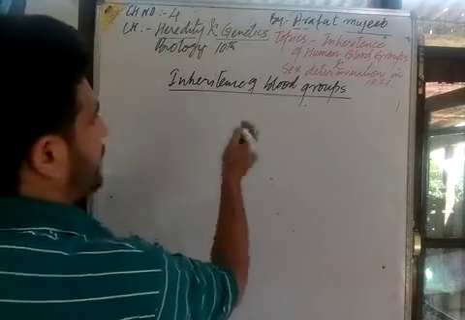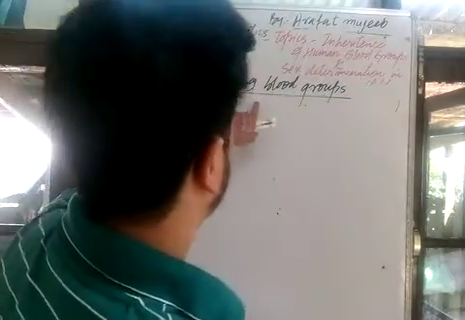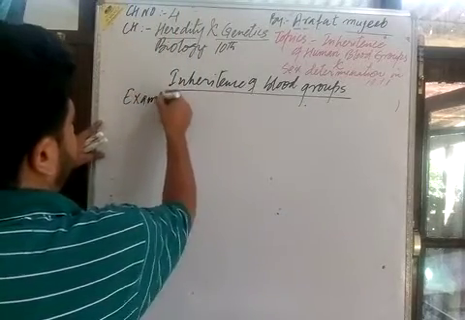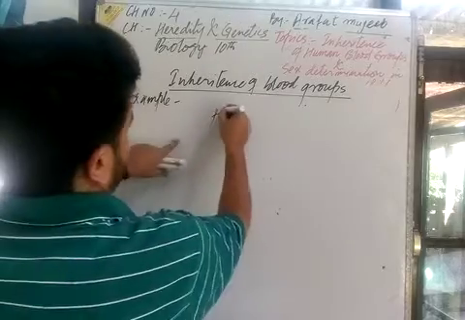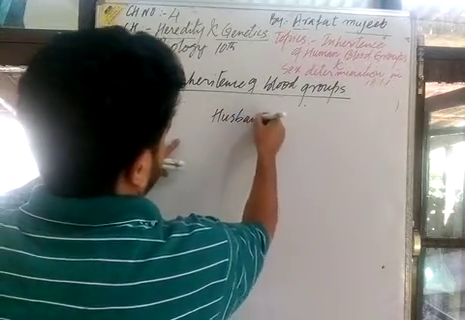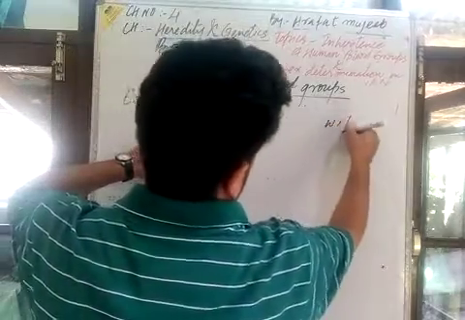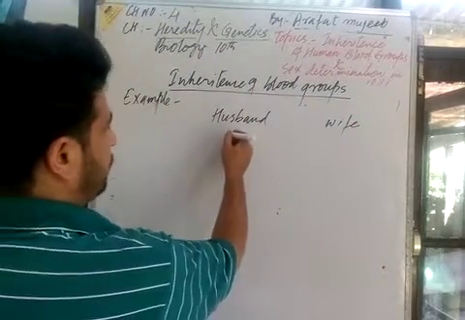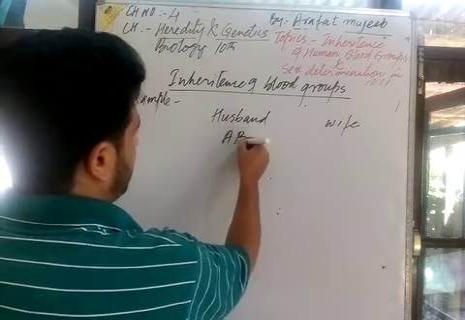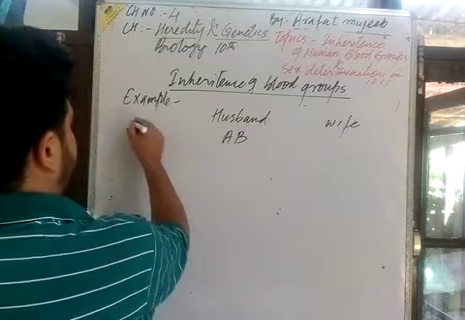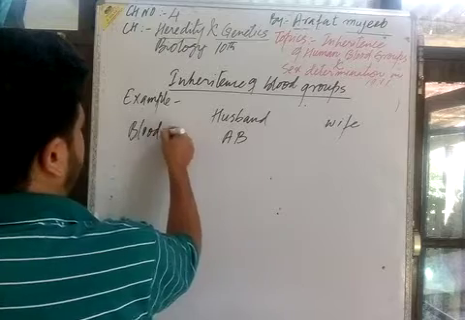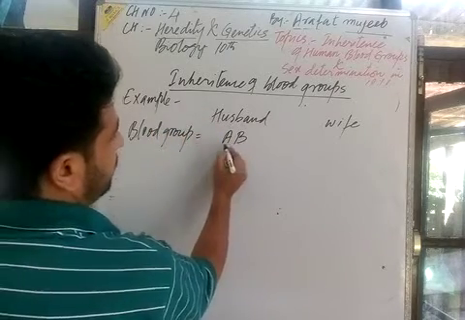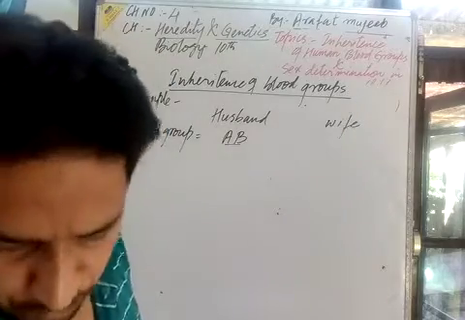I will explain this with the help of an example. Say there is a husband and a wife. The husband has blood group AB, and the wife has blood group A.